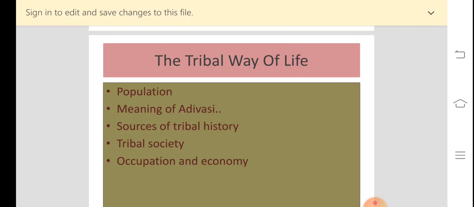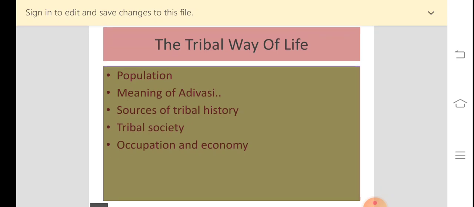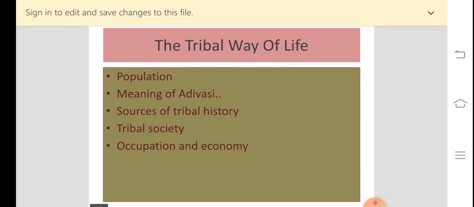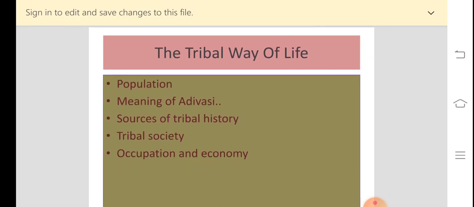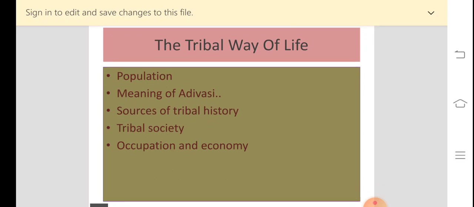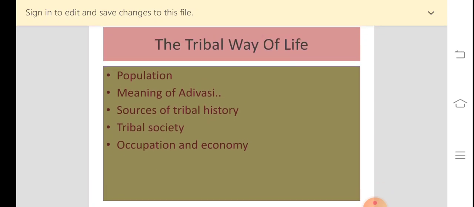So many tribals live in India. And the term Adivasis, what does it literally mean? It means original inhabitants of the land. This is the meaning of the word Adivasis.